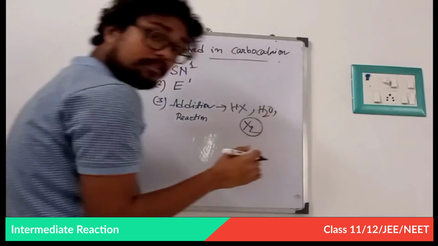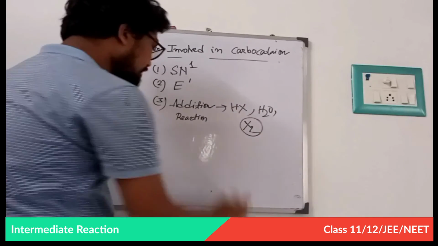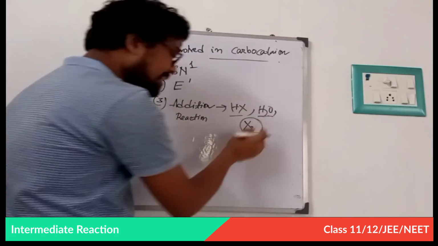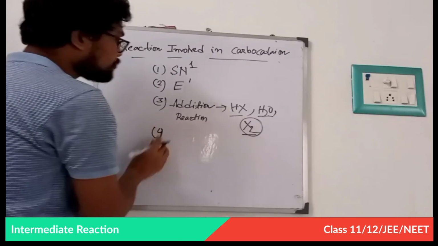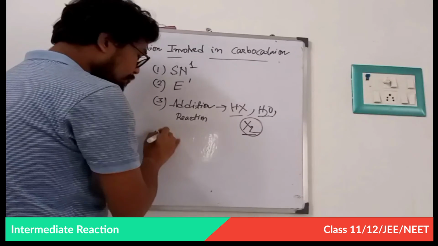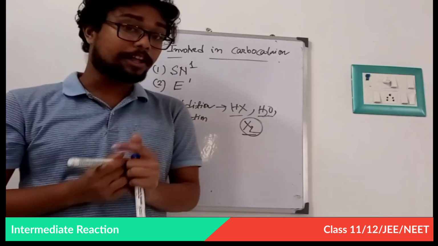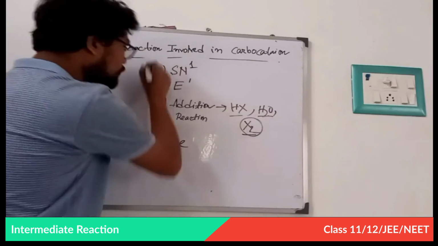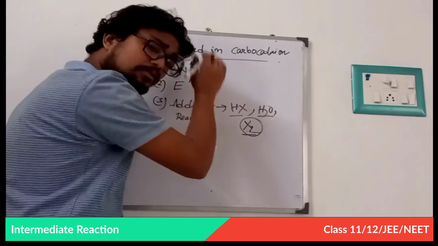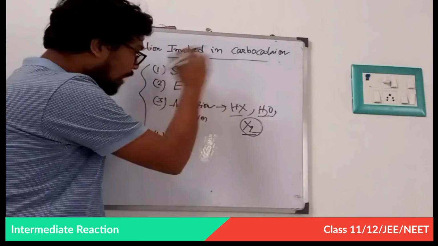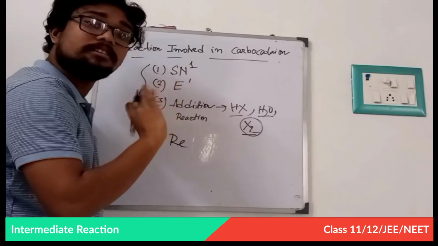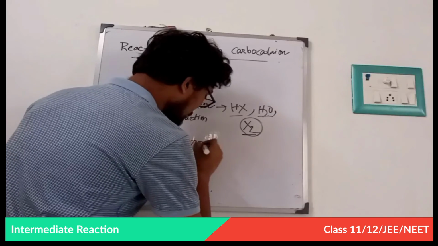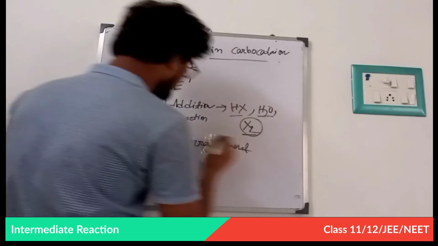I will give a lecture on reaction mechanism. In HX, H2O, X2 addition, carbocations are formed. It may be classical or non-classical. Fourth, most important, where most students go wrong: rearrangement. Very important, all are important. Rearrangement will cover both class 11 and 12 and JEE Main. Without these four you cannot study organic chemistry. These four are very important.